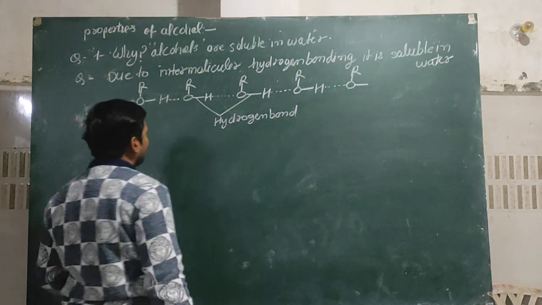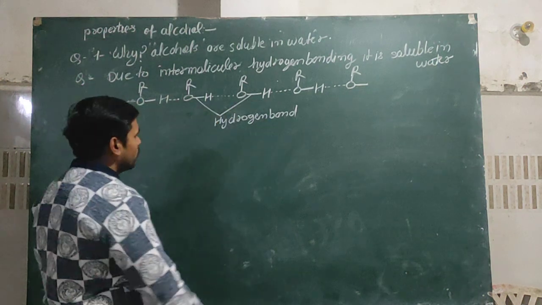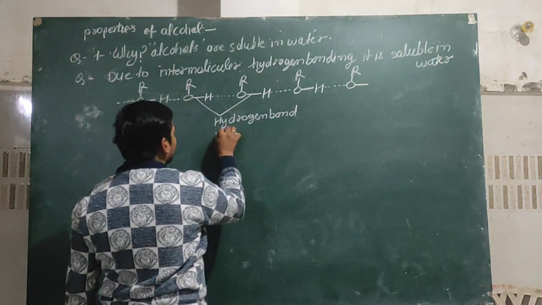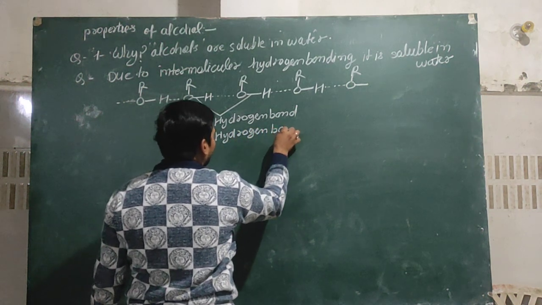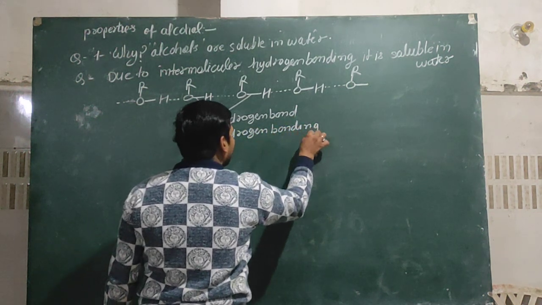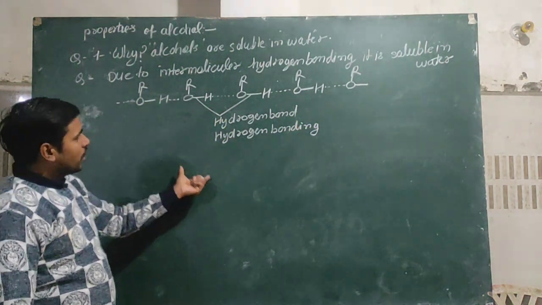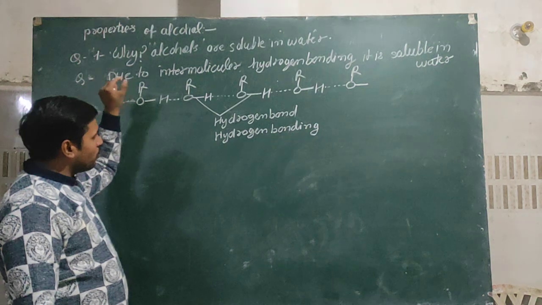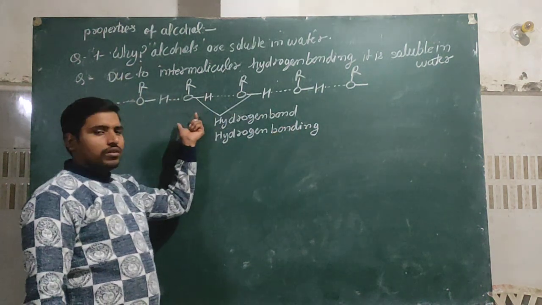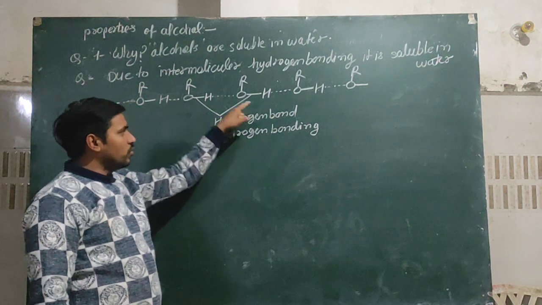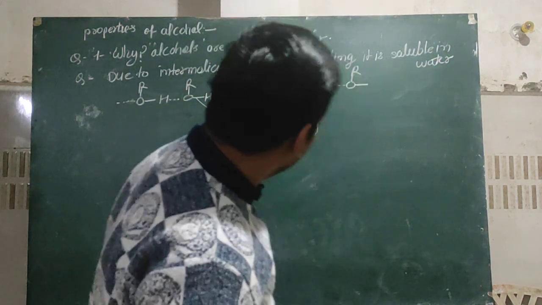And if hydrogen bonds appear between more than one molecule, then it is known as hydrogen bonding. Okay, it is hydrogen bonding because the hydrogen bond appears between more than one molecule of alcohol. When alcohol dissolves in water, it shows this type of structure, which is known as hydrogen bonding.